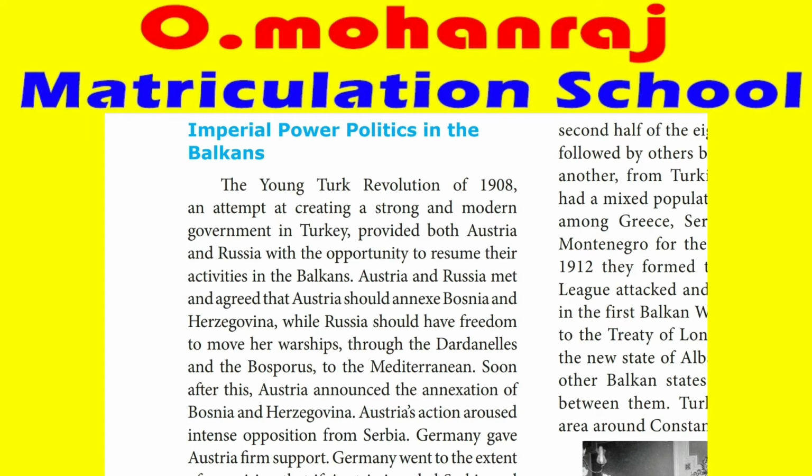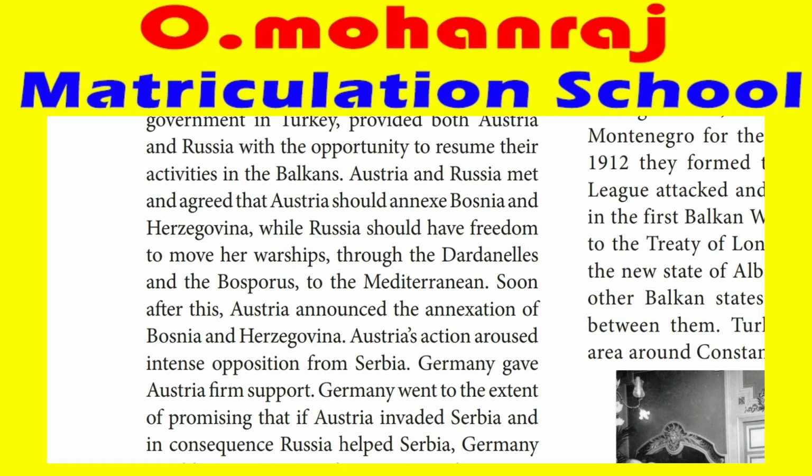Austria and Russia met and agreed that Austria would annex Bosnia and Herzegovina, which are places in the Balkans near Austria, while Russia would have freedom to move her warships through the Dardanelles and Bosporus to the Mediterranean Sea. If Russia wants to enter the Mediterranean, surely they have to cross the Dardanelles and Bosporus. If they come to the Mediterranean Sea, then it will be easy for them to go to African and Asian countries. Soon after this, Austria announced the annexation of Bosnia and Herzegovina.